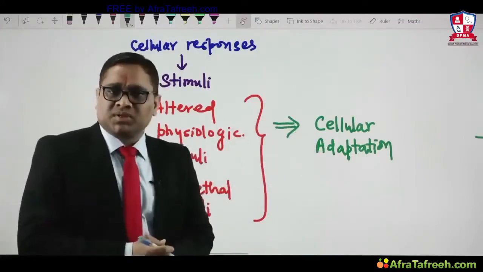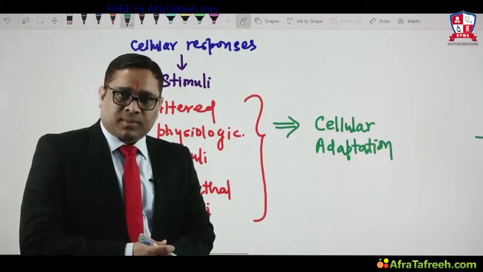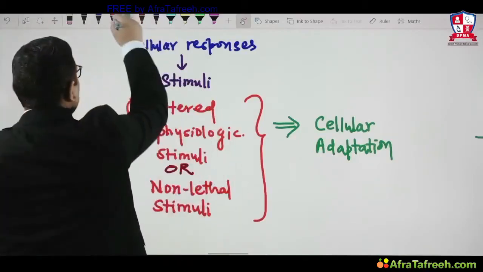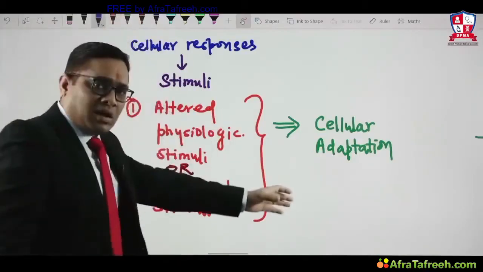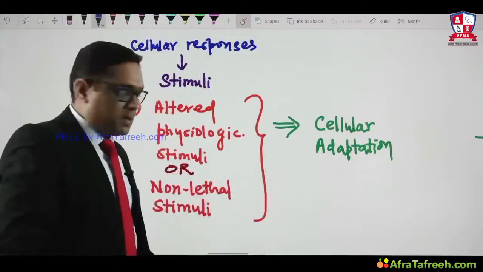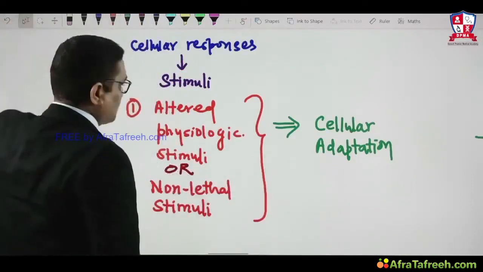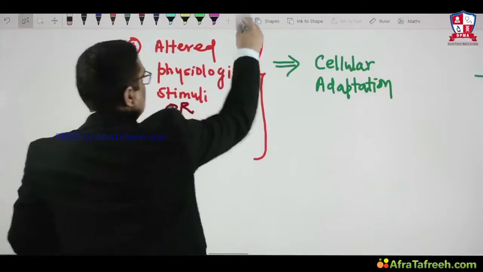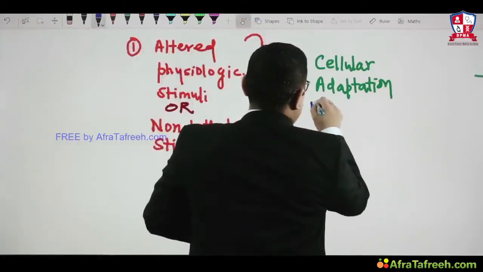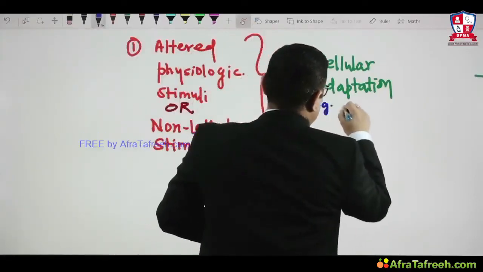So what are the examples of the cellular adaptations? I am writing them here, and later on we will discuss them.